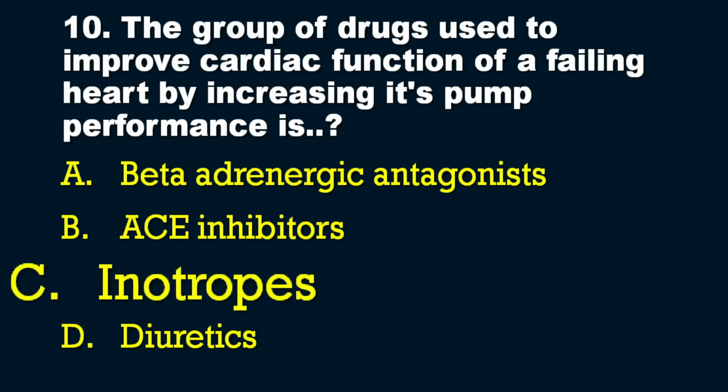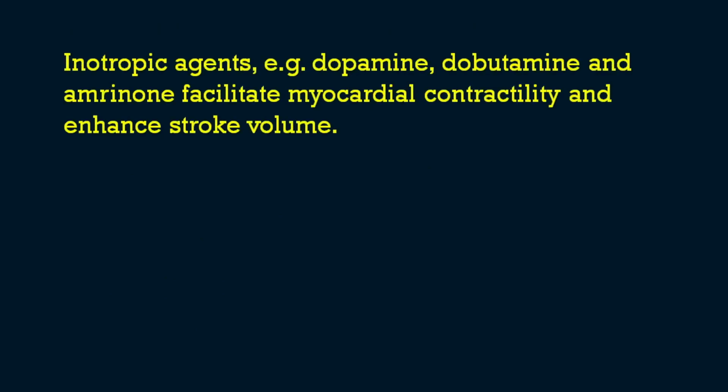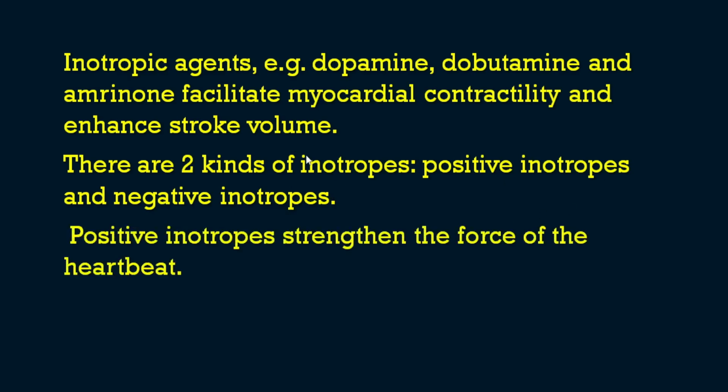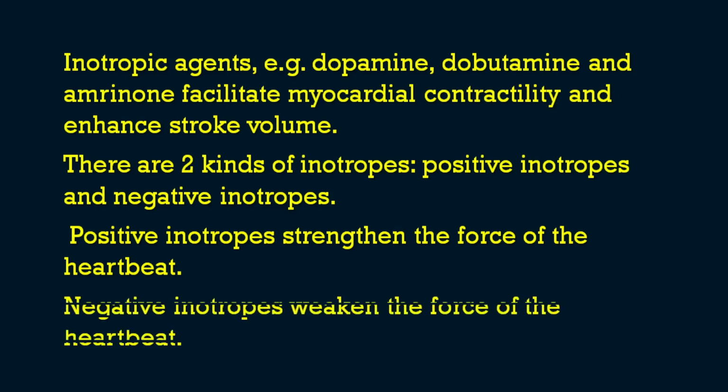You know that ionotropic agents or ionotropes, for example dopamine, dobutamine, amrinone, facilitate myocardial contractility and enhance the stroke volume. There are two kinds of ionotropes, positive ionotropes and negative ionotropes. As the name indicates, positive ionotropes strengthen the force of the heartbeat, and on the other hand, negative ionotropes weaken the force of the heartbeat.